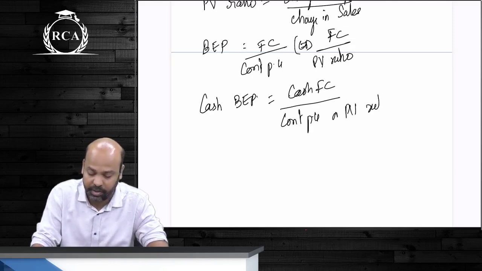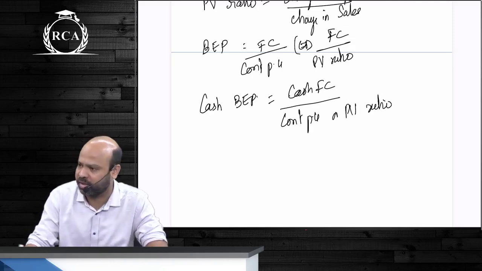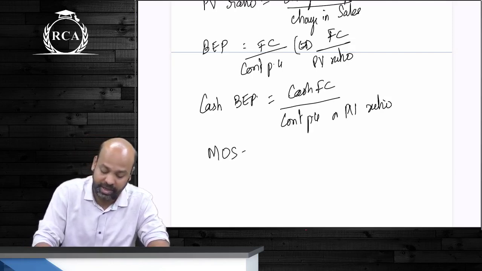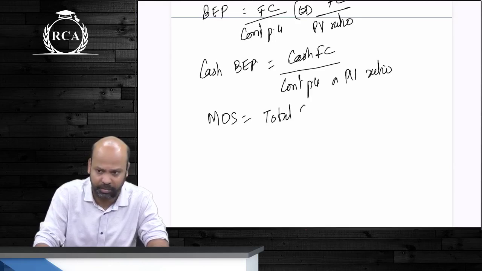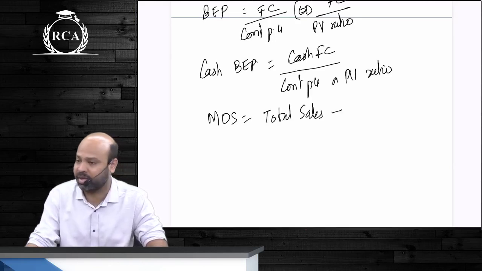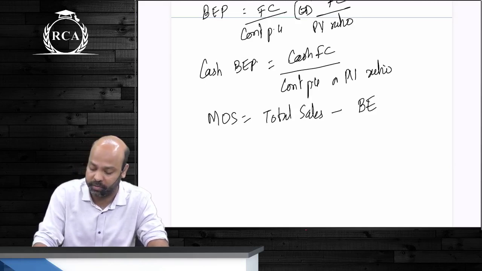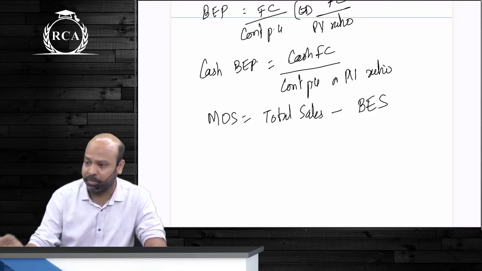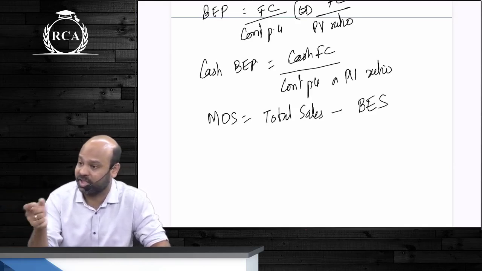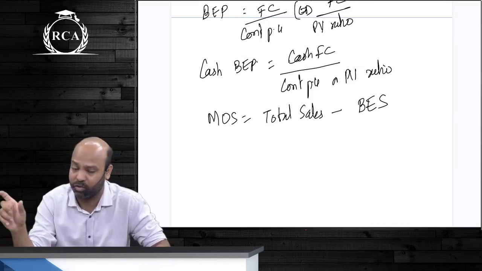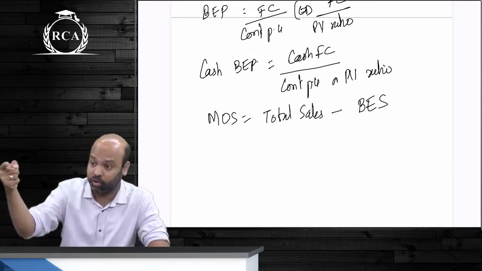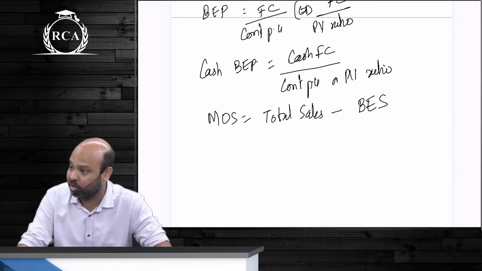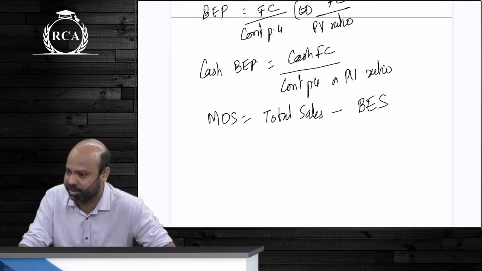इसके बाद में बेटा we did the concept of margin of safety. Margin of safety is the excess sales that you realize as such over and above your break-even point. That is why margin of safety will be equal to your total sales minus break-even sales. Break-even sales will not change with the change in total sales. Break-even sales depends on your fixed cost, depends on your PV ratio. Break-even point constant रहता है. As total sales keep changing, your margin of safety will keep changing.